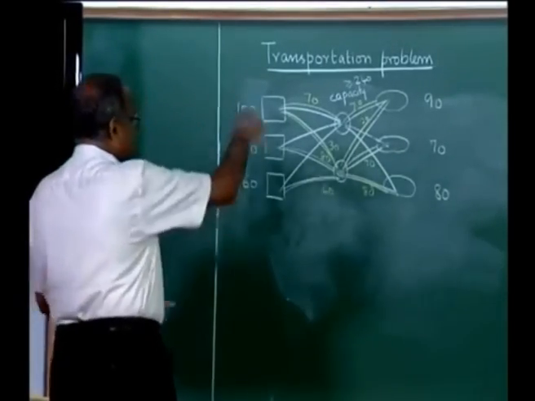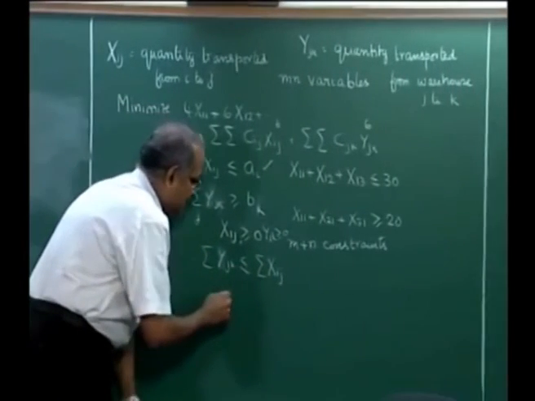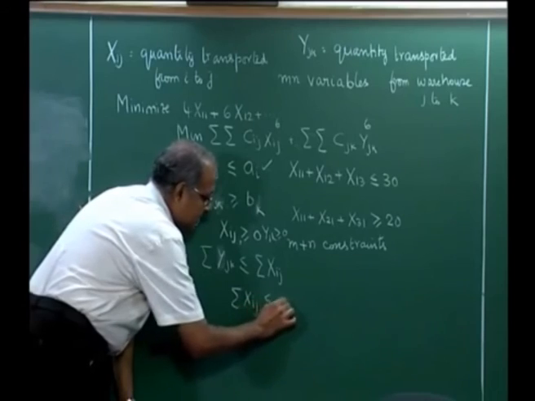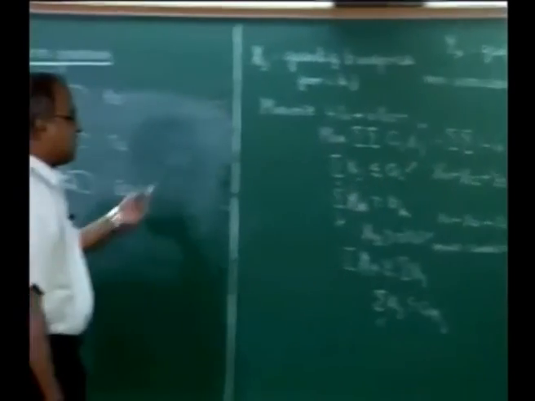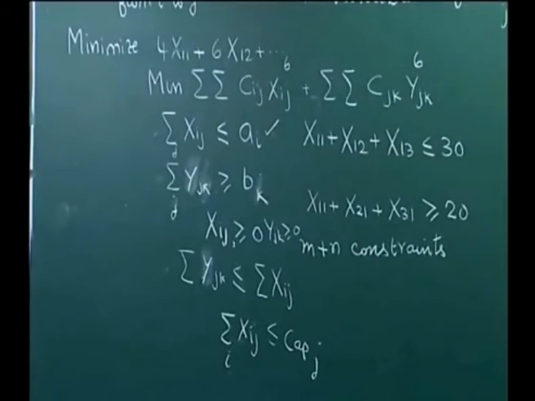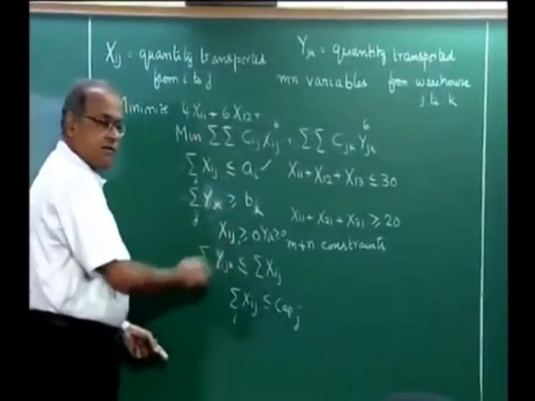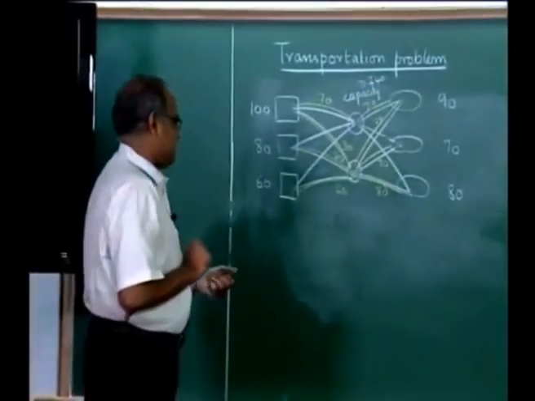So, if we have capacity constraints, then we put another capacity restriction on this, and that will tell us that sigma x I j is less than or equal to capacity of j, summed over I, and the solution can change depending on the capacity constraint that we have introduced. So, one could solve the linear programming formulation here, it would still be an LP. One could do something else.